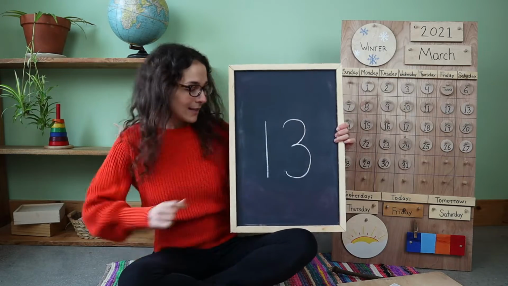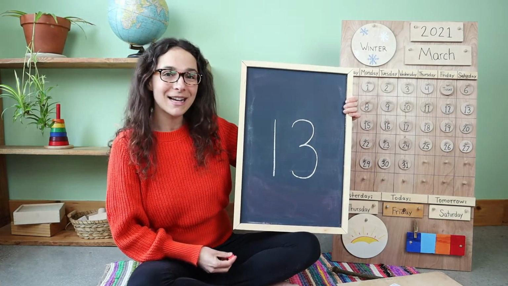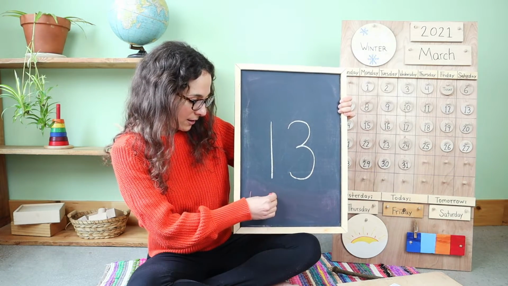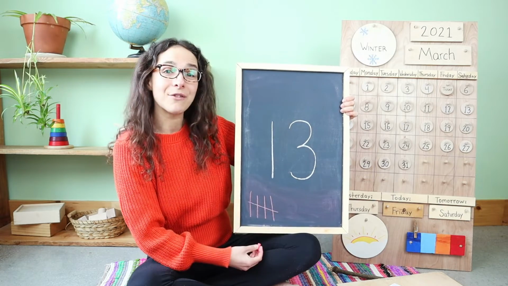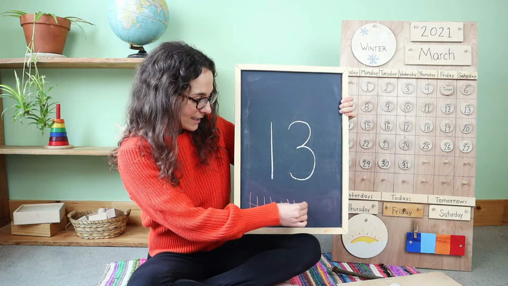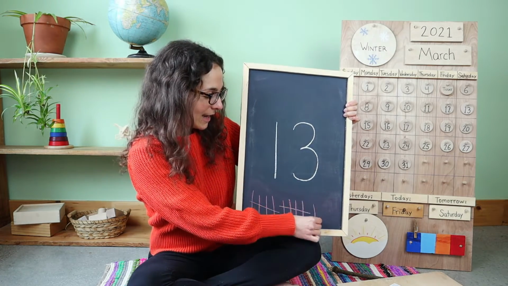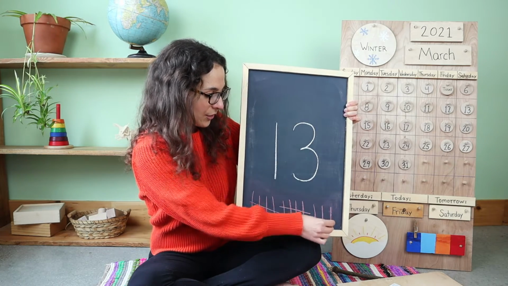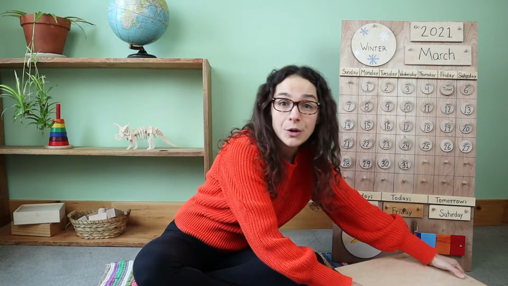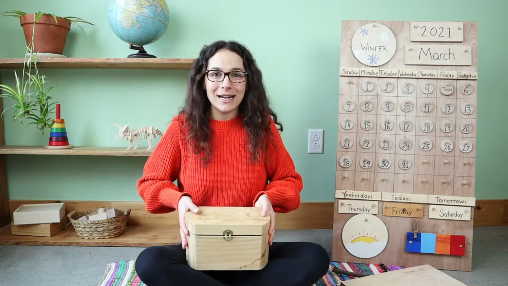So as I write the tally mark on the bottom of the chalkboard, you can count them with me. Here we go. 1, 2, 3, 4, 5 goes across, 6, 7, 8, 9, 10 goes across, 11, 12, 13. 13 tally marks. And I wonder what's inside of the number box to count today. Let's open it up and see.